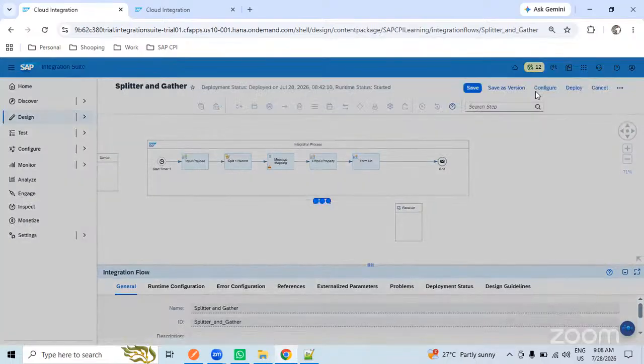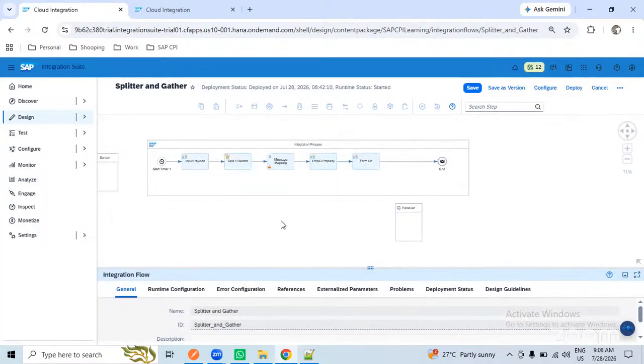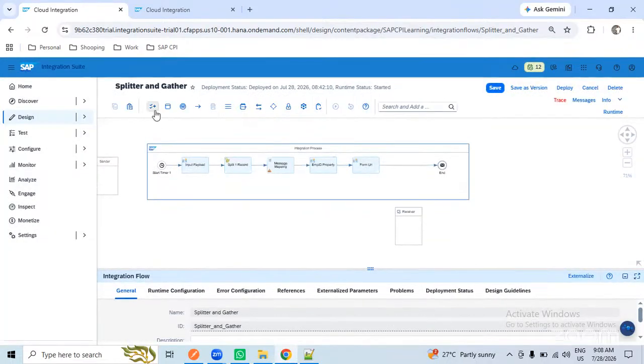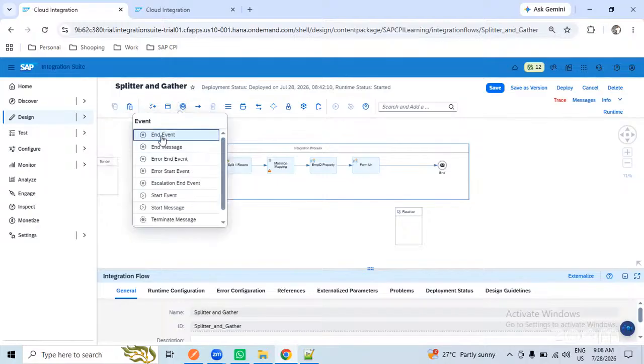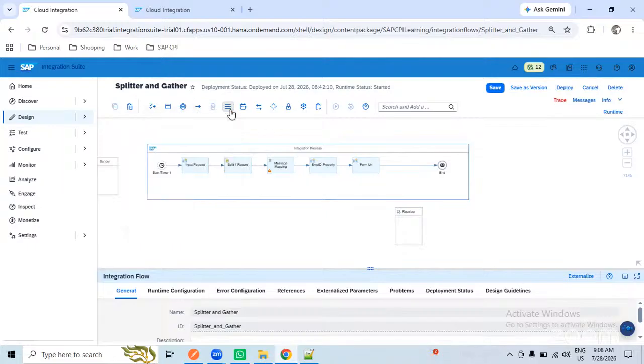So if you observe here, we covered maximum things here. These two, sender and receiver. Here we covered all these three: end event, end message, error. For these three, we have starts as well. Starts also we covered. Timer also. Only this terminate message and escalation end event we haven't covered. We'll see it. And here message mapping only we covered.